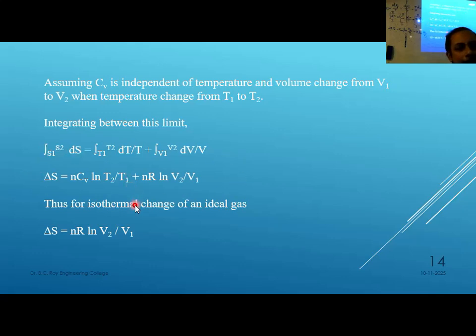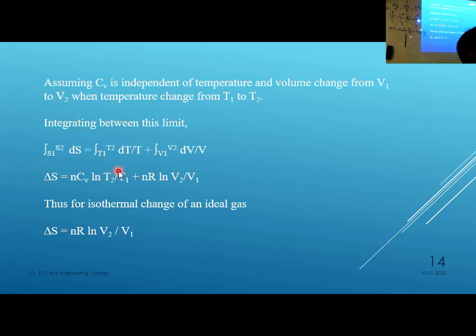Next step, if it is isothermal, then temperature is constant, so this first part will be 0 and we get nR ln V2 upon V1. That is isothermal. Another relationship we can apply: T2 by T1 you can replace by P2V2 by P1V1, since P1V1 by T1 equal to P2V2 by T2.